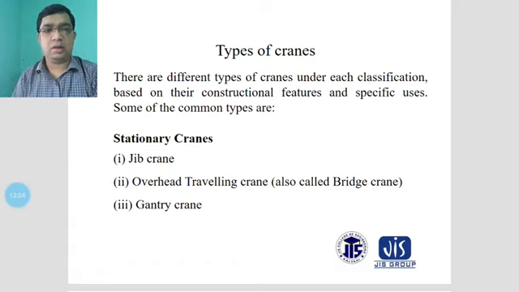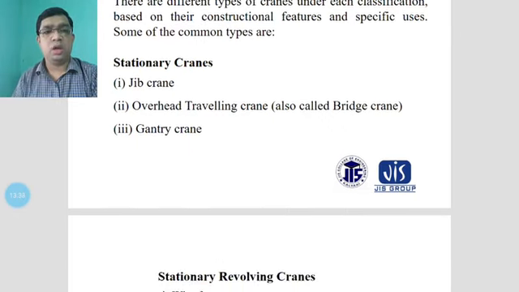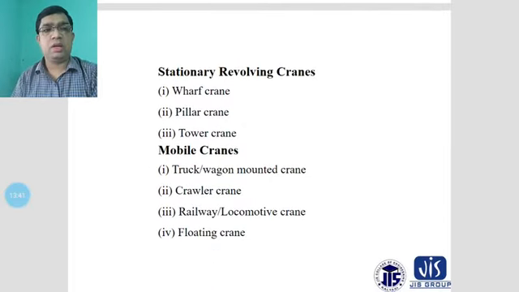The stationary crane is considered the jib crane. The second one is the overhead traveling crane, also called the bridge crane, and another is the gantry crane. These three types of crane are the most popular and are used in different places. They are very popular for transferring materials between loading and unloading positions, and also for movement in horizontal directions. Stationary revolving cranes will also be here.